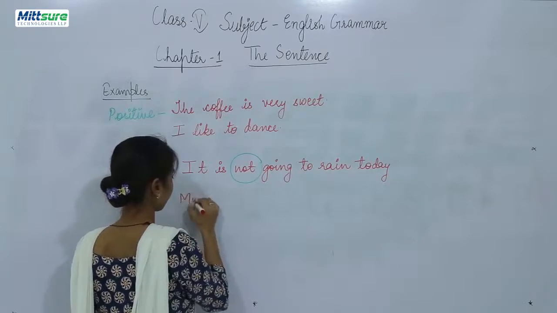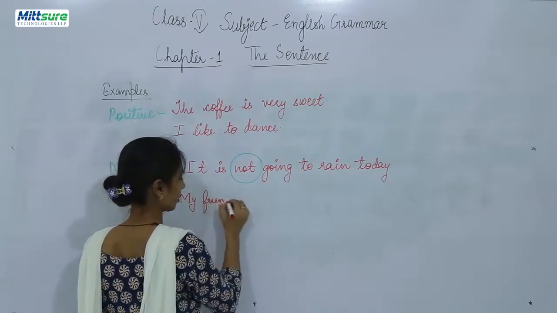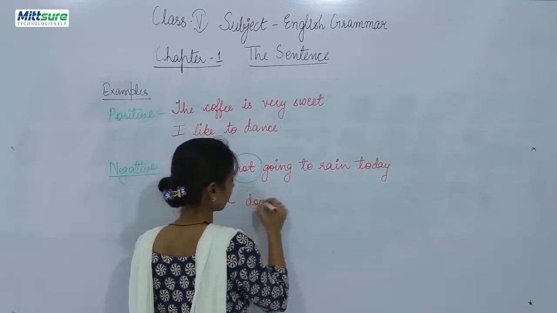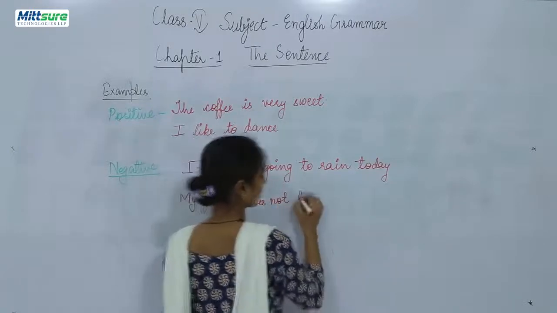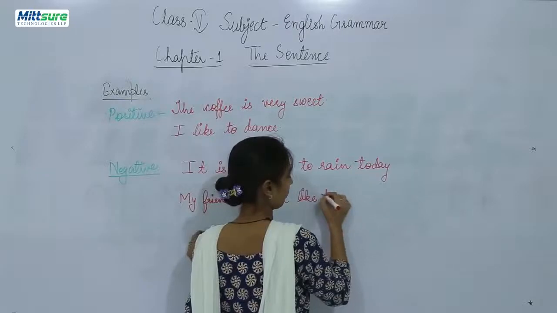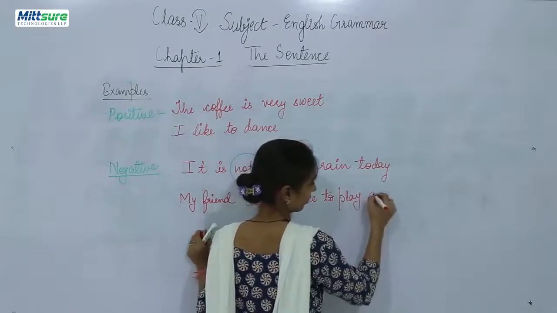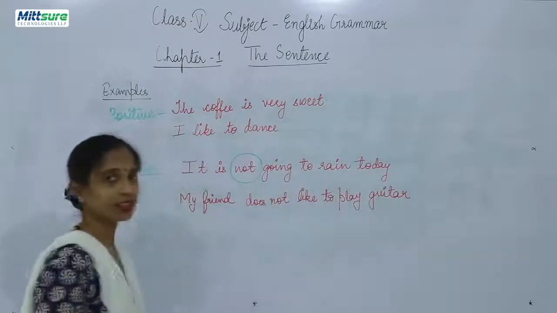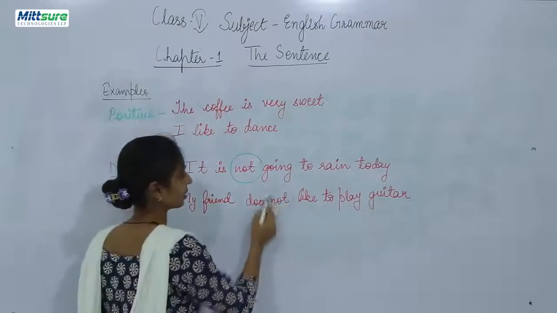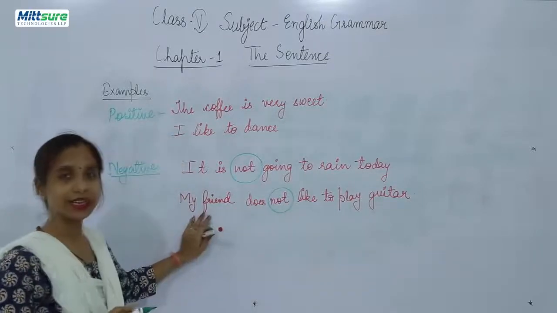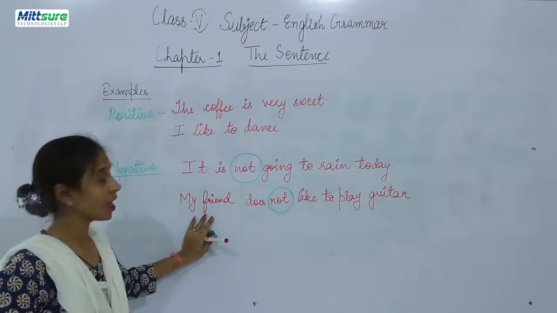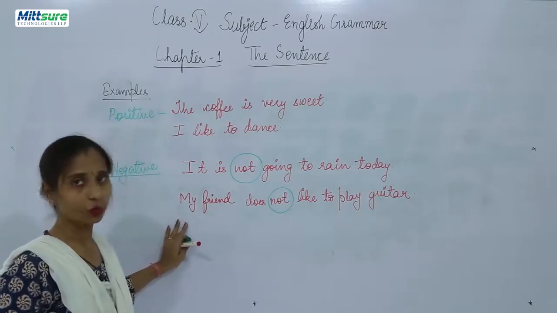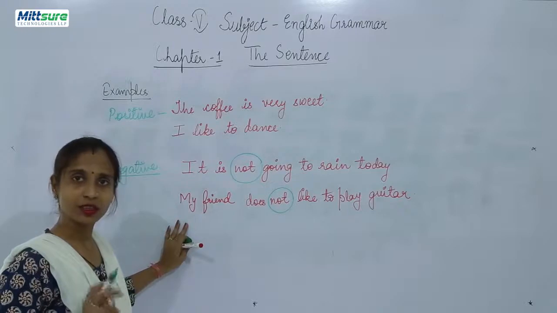My friend does not like to play guitar. Now someone is stating that his friend does not like to play guitar. Again, it includes the word not, so it will be a negative statement. I hope positive and negative statements are clear to you, and what operative statements are is also clear to you.